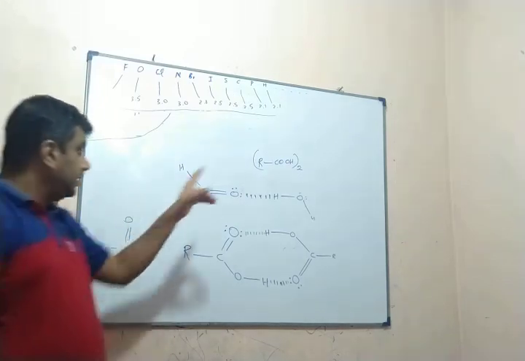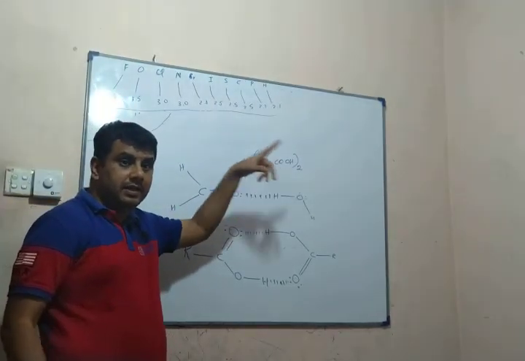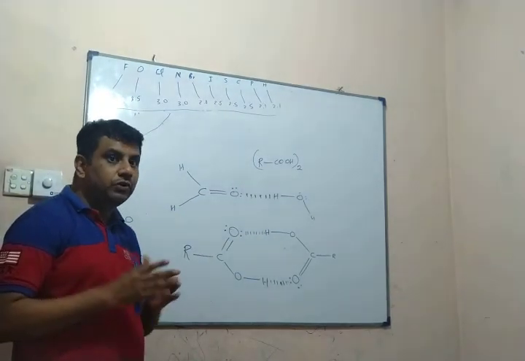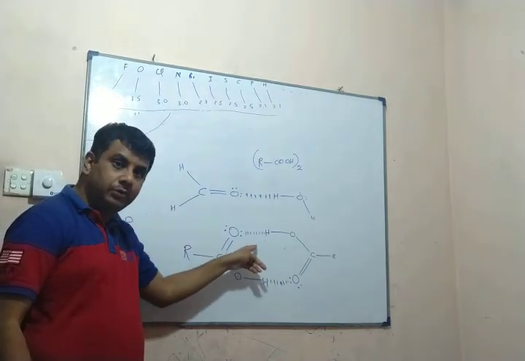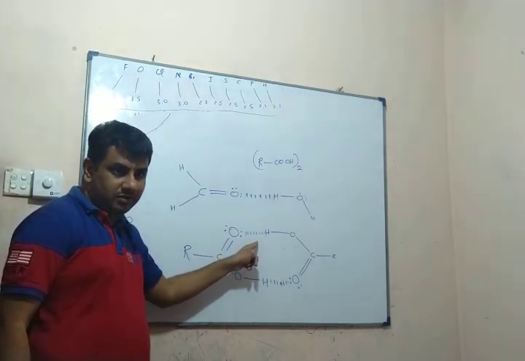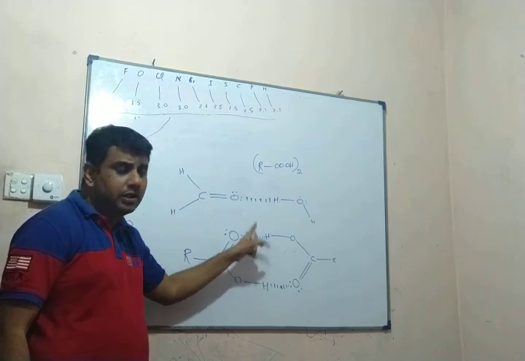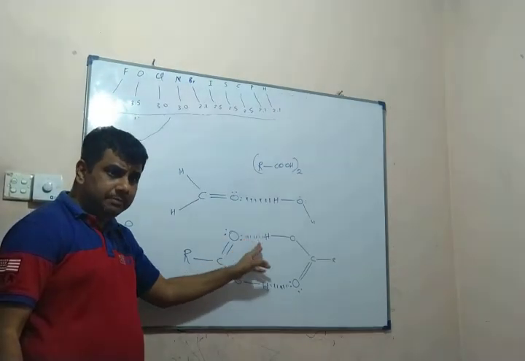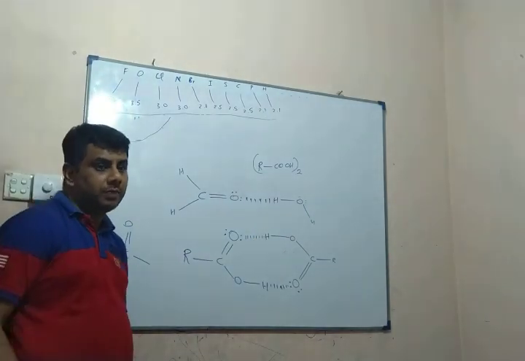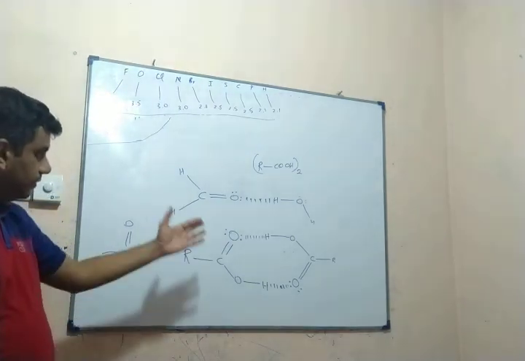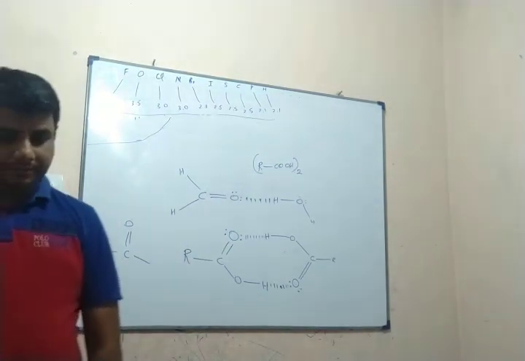But remember, the formation of this dimer is not due to covalent bonds. It is only due to hydrogen bonds. But this hydrogen bond is very much stronger. It is comparable with a covalent bond, a primary attraction. That much stronger.